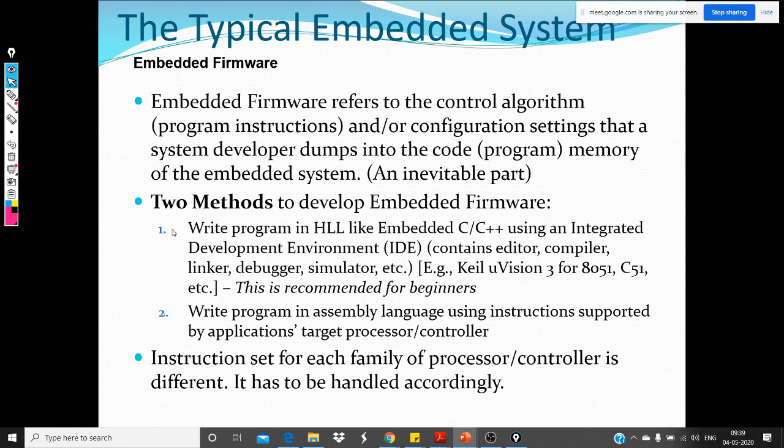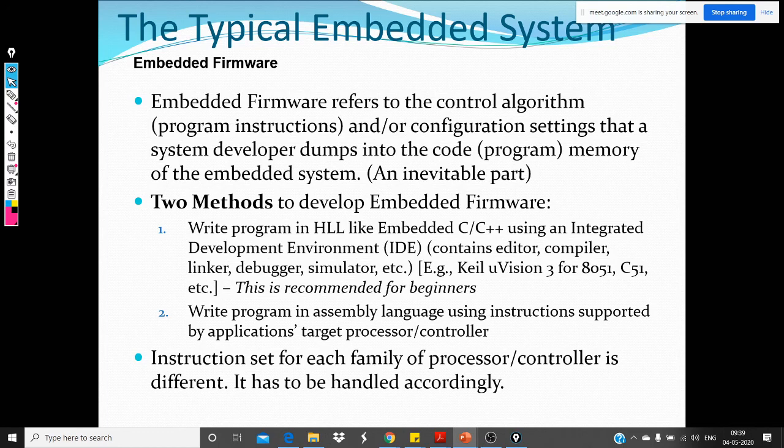There are two methods to develop firmware. One is you write a program in a high level language like embedded C or C++. You use some kind of an IDE. An example of an IDE is your Keil MicroVision 3, right? So you use that particular IDE, and you direct it to a particular microcontroller or processor, 8051 or C51 or anything, right? So you choose the target platform, and then you compile it.